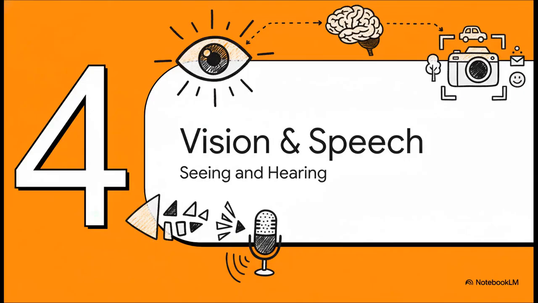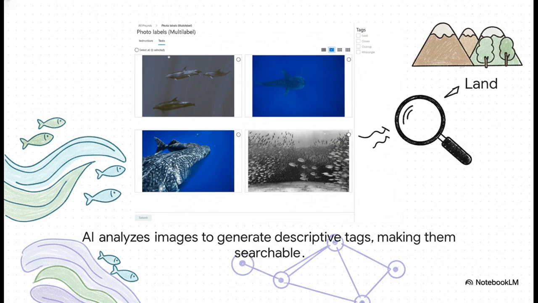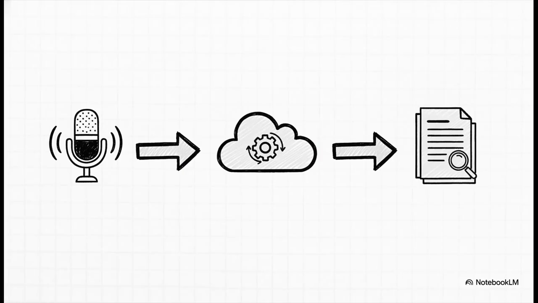Okay, so understanding text is one thing, but what about seeing and hearing? Let's move on to the next set of tools in our toolbox, the ones that give our apps eyes and ears. So take a look at this. This is how the AI sees. It's not just a bunch of pixels to the computer vision service. It actually analyzes the image and comes up with useful tags like land, ocean, close-up. Now, why is that a game changer? Because it means you can take a giant, messy folder of thousands of photos and, just like that, make it completely searchable.